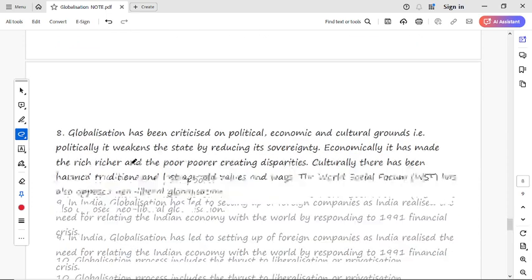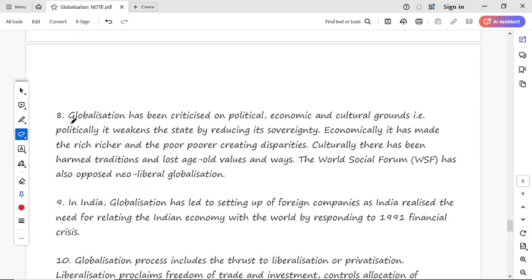Now the next is globalization has been criticized over political, economic and cultural grounds. Politically, it has weakened the state by reducing its sovereignty. Economically, it has made the rich richer and the poor poorer, creating disparities, and culturally there has been harm to traditions and loss of values and ways.